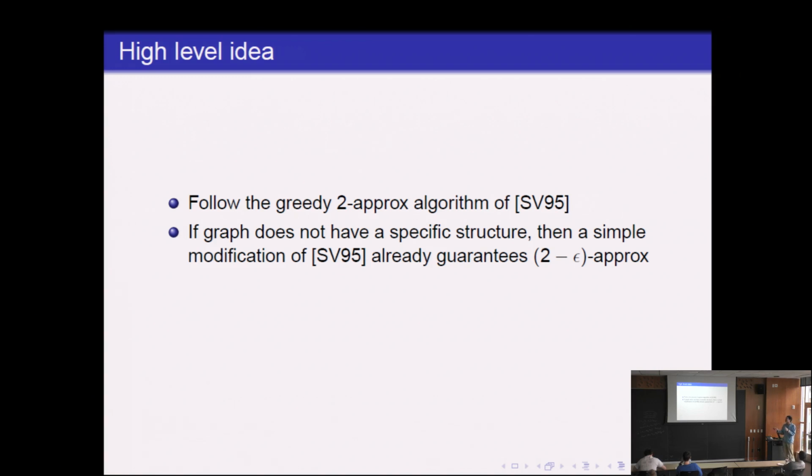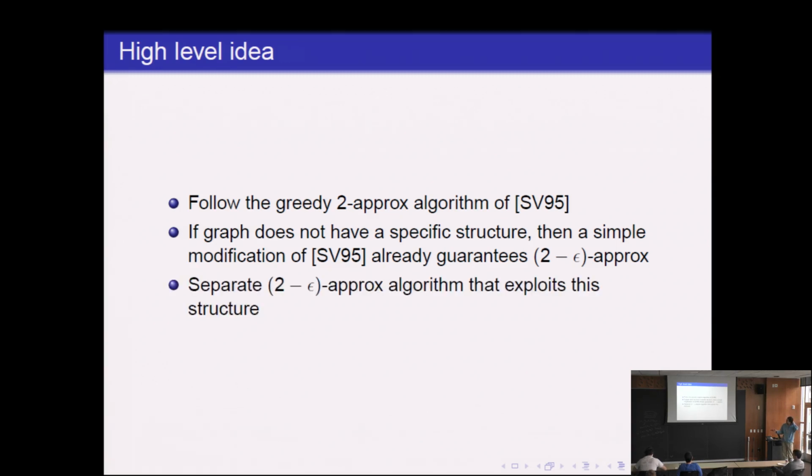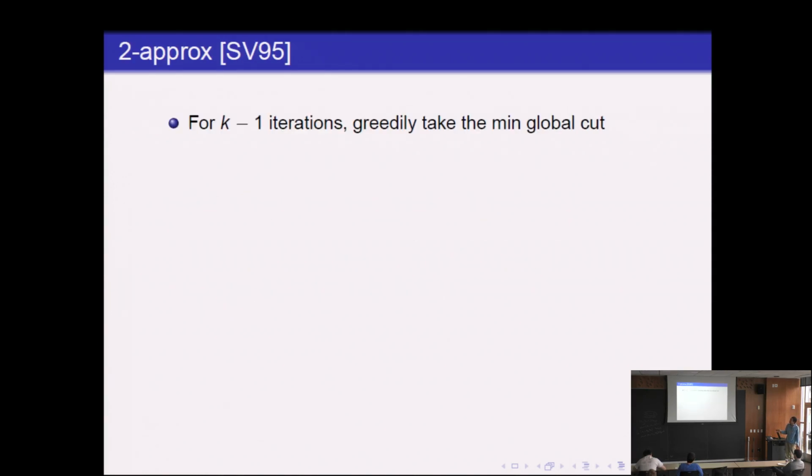In other words, we can improve the analysis slightly and squeeze in another epsilon factor in the approximation. And that means that all instances where greedy does not do well must have this certain specific structure, which we'll see later on. And in that case, we'll provide a separate 2 minus epsilon approximation that takes advantage of the structure.